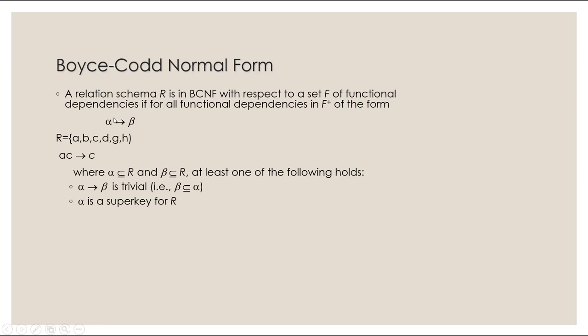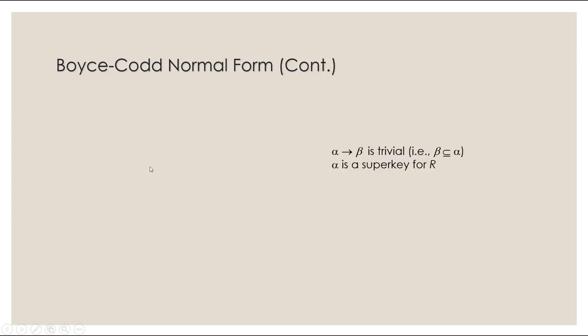So we have some dependencies, alpha determines beta. For each of the dependencies of R, at least one of these two has to be true. Either this is trivial, meaning beta is a subset of alpha, or the left-hand side is a superkey, meaning with the left-hand side you're able to get everything in R, meaning A, B, C, D, G, and H.